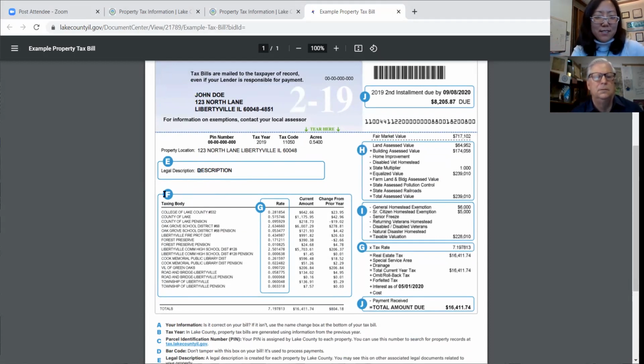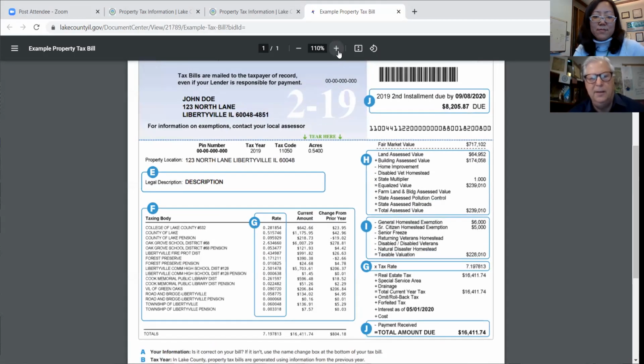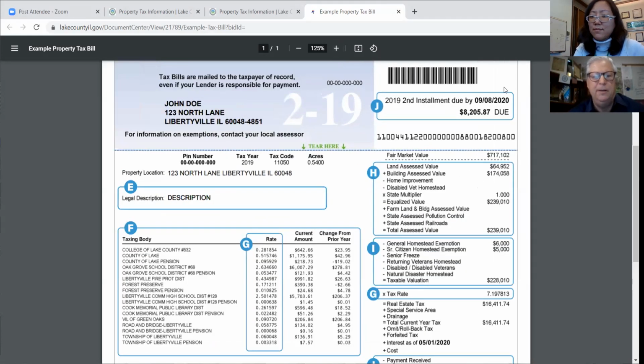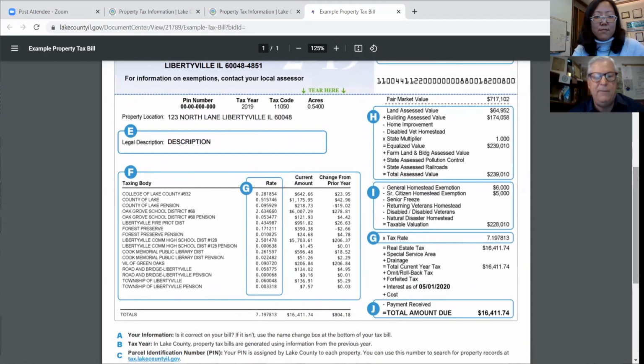John, do you want to talk about this menu area here of F? Yes, this is really important to know. So these are every one of the taxing bodies that will appear on your tax bill. And it's important to note that every one of these entities has a budget, they discuss it, they vote on it, and it's all public information. And then when they decide on their budget, they have a levy hearing, usually in the fall, where they decide how much taxpayer money they're going to need to fund their operations for the coming year.